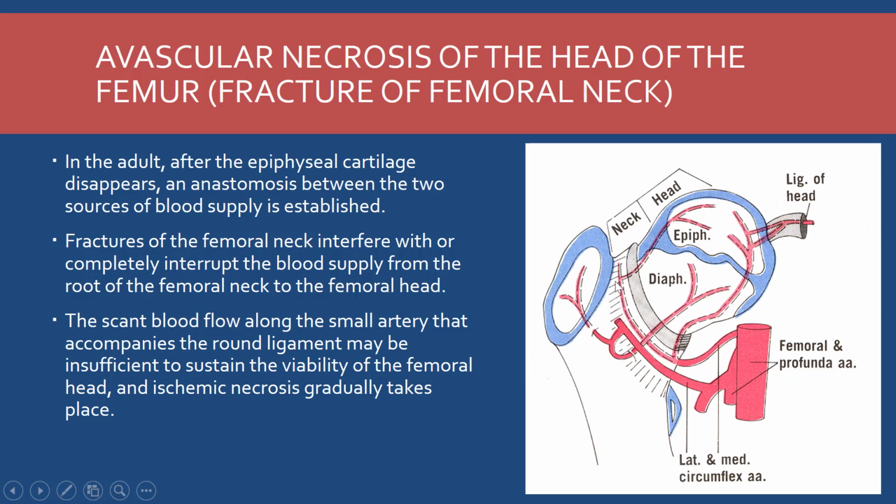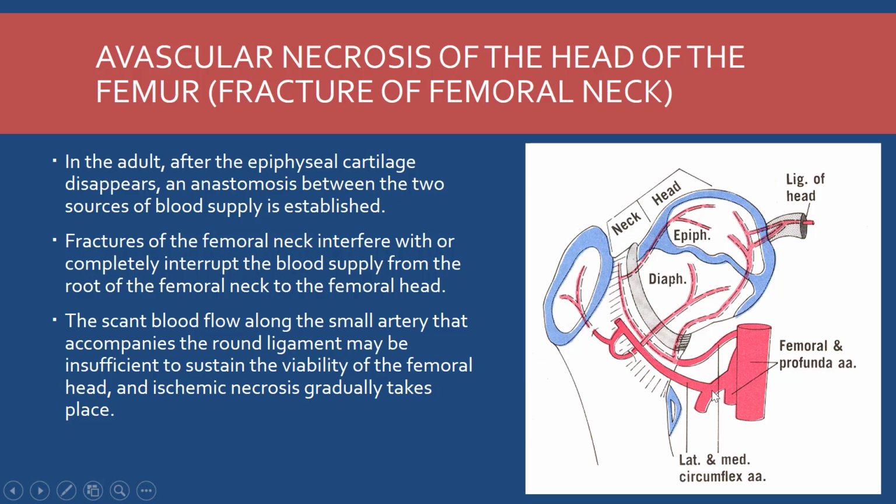So what will happen if there is neck fracture of the femur? Then this medial circumflex femoral artery will not supply the femoral head, and the scant blood flow along this small artery, the branch of the obturator artery, which accompanies the round ligament, will be insufficient to sustain the viability of the femoral head, and there will be avascular necrosis or ischemic necrosis which gradually takes place.